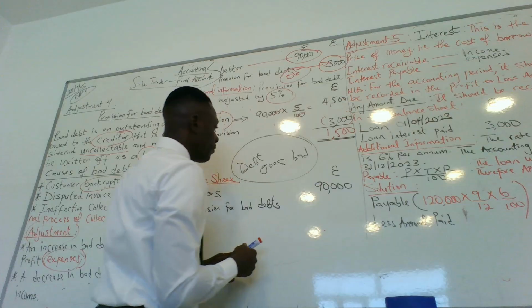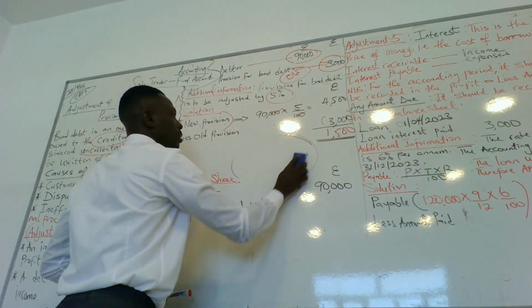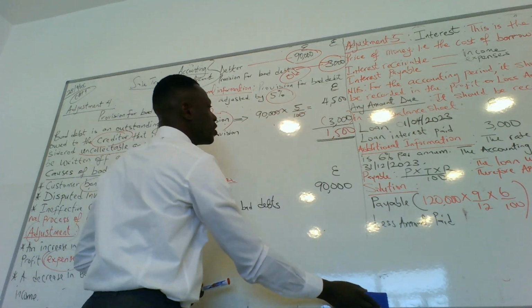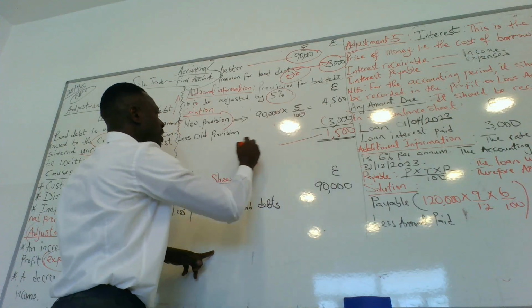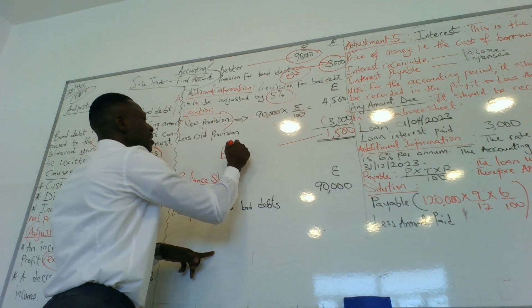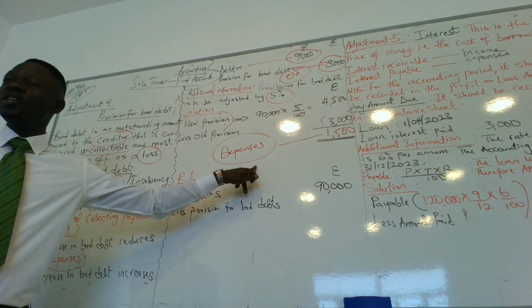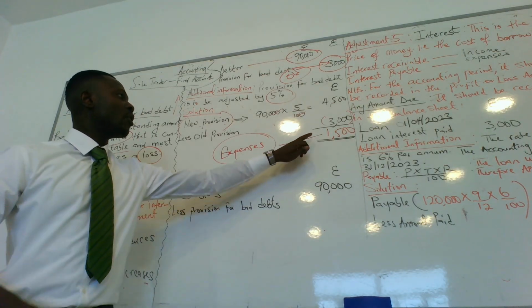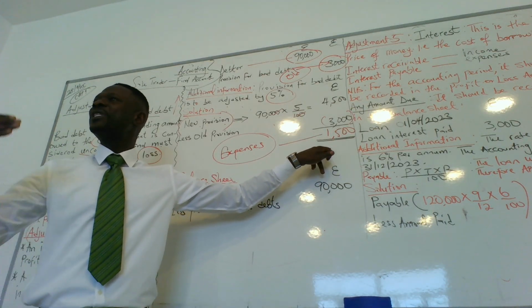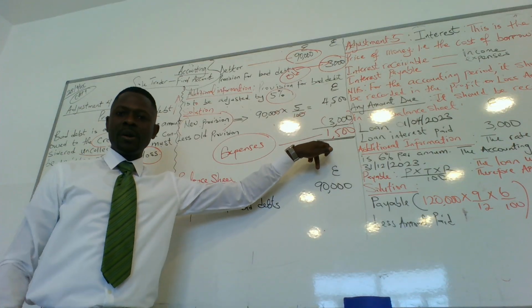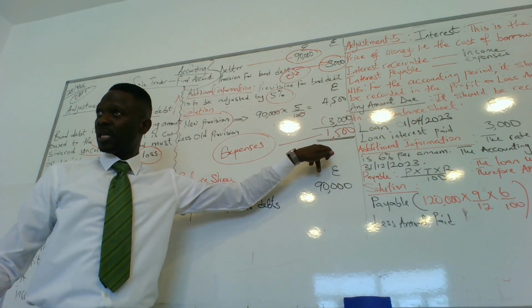So, from here, the business has made an adjustment. So 1,500 becomes the expense. So in your profit and loss account, you're going to have provision for bad debt as 1,500, which will be taken away from your profit. Any question about that? Is it clear?